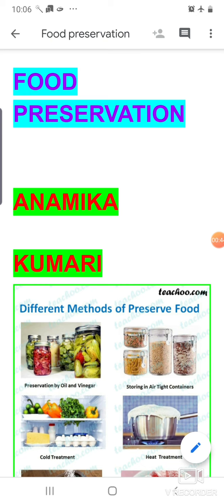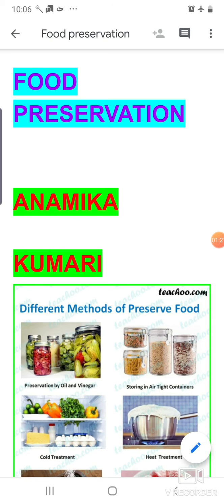And if anyone consumes that food, they may suffer from food poisoning, and in adverse conditions death may also occur because of food poisoning. So it is very important to preserve food items. In this video we will read about what food preservation is, why it is important, and the different methods of food preservation. Actually there are two methods, traditional methods and modern methods. So we will read about both methods.